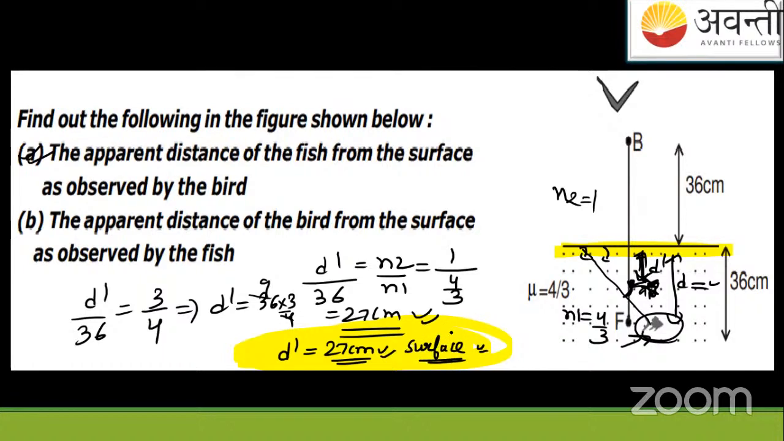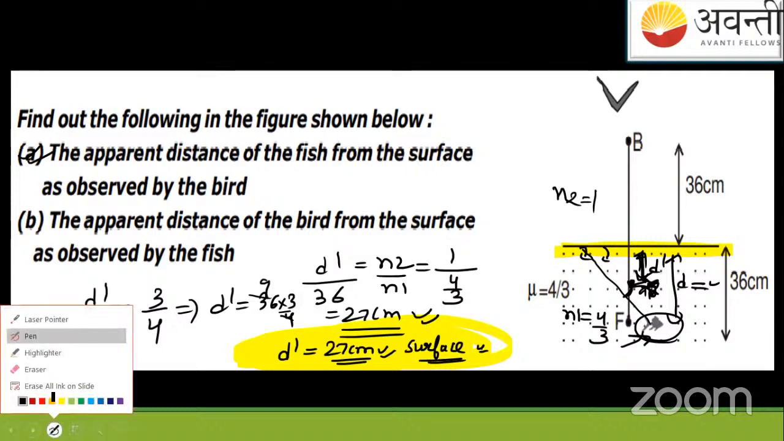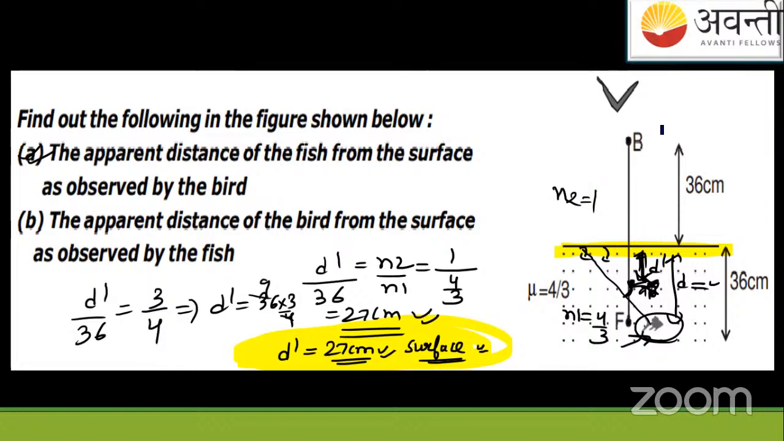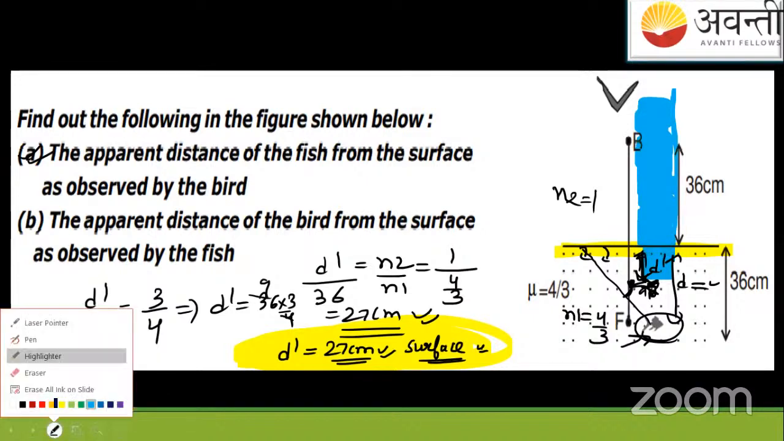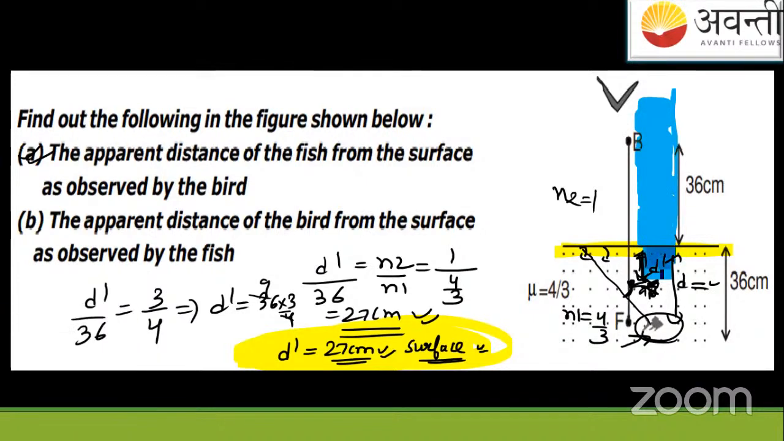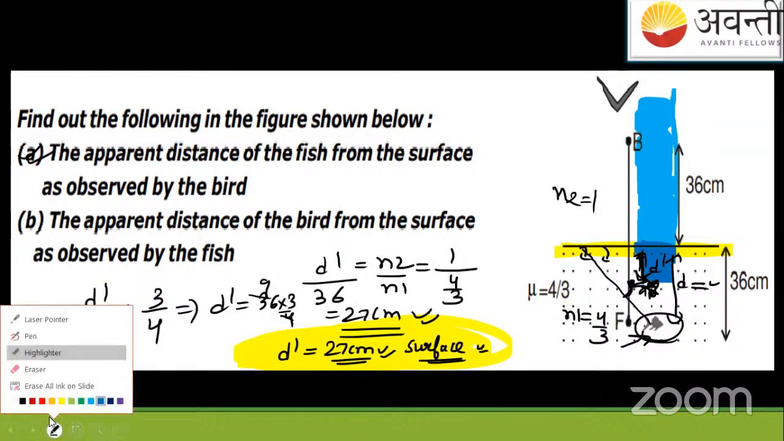But if someone is asking from the bird, so you will add this. If someone asks from the bird, you will add this distance with the apparent. That is the bird's distance plus the apparent distance, this much. This complete distance of the bird plus this apparent will give you the net apparent depth from the bird's eye. It's not eagle's eye, it's bird's eye.